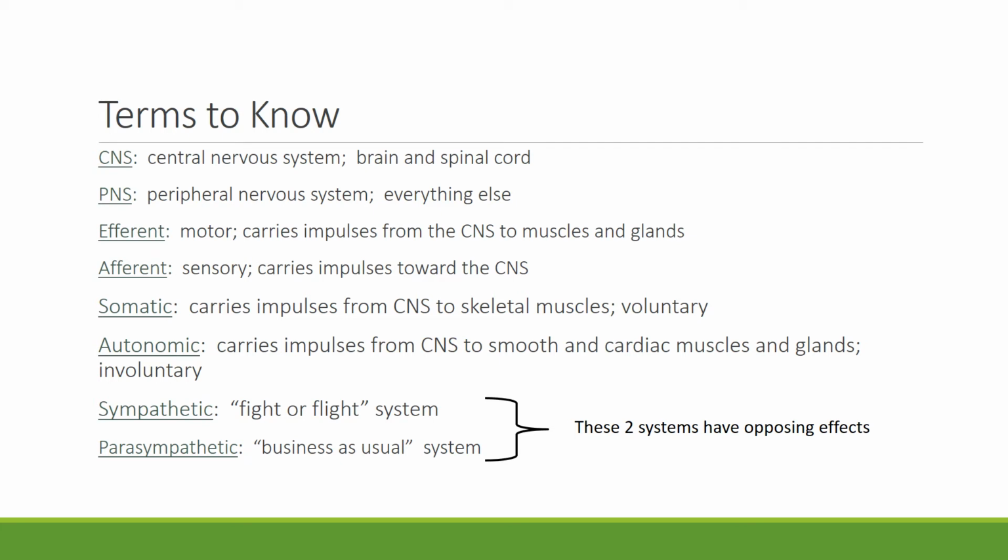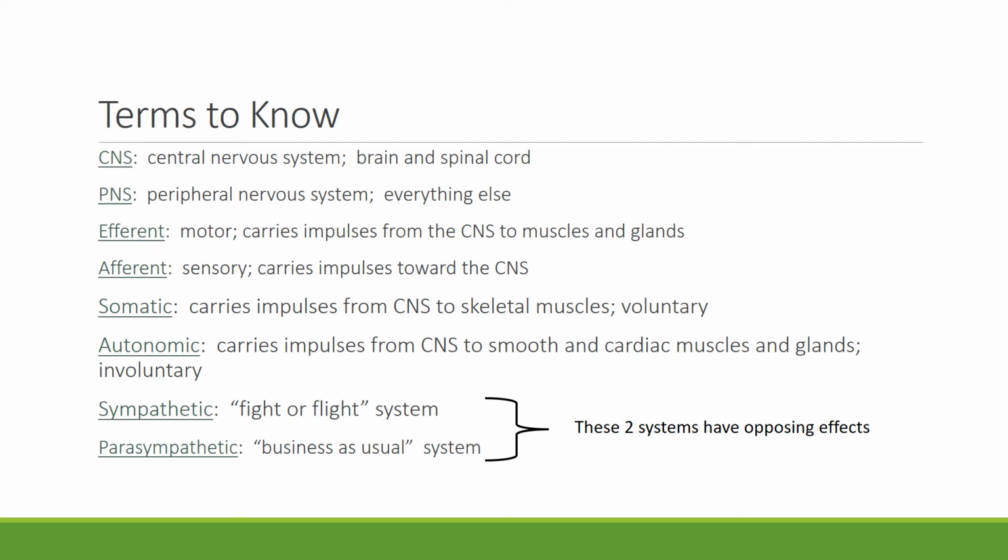The CNS, or the central nervous system, is the brain and spinal cord. The PNS, or peripheral nervous system, is everything else. Efferent is the motor neurons, and they carry impulses from the central nervous system to muscles and glands. The afferent is the sensory portion, and it carries impulses toward the central nervous system. The somatic nervous system carries impulses from the central nervous system to skeletal muscles, and it's voluntary. The autonomic carries impulses from the central nervous system to smooth and cardiac muscles and glands, and it is involuntary.